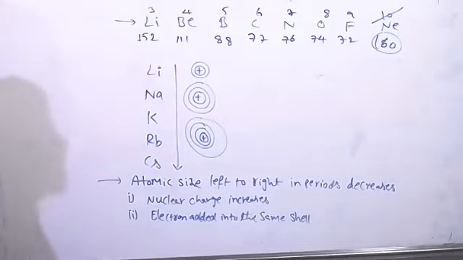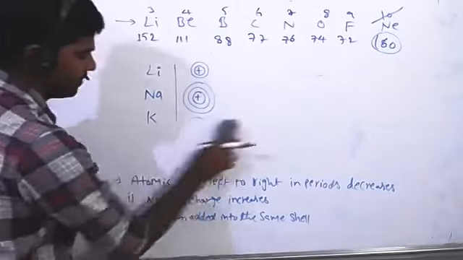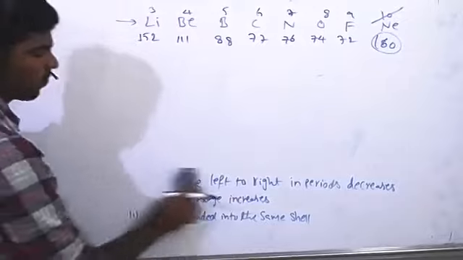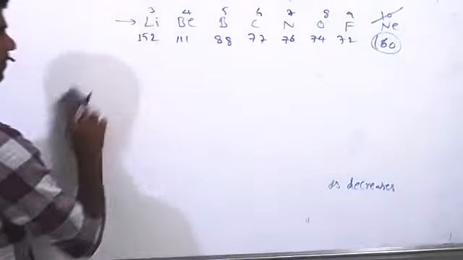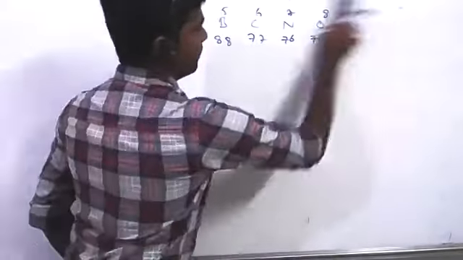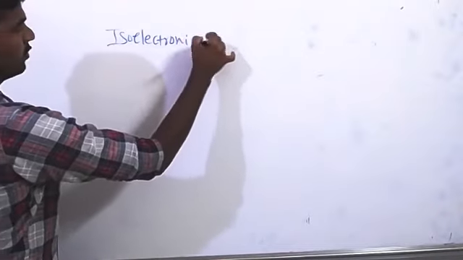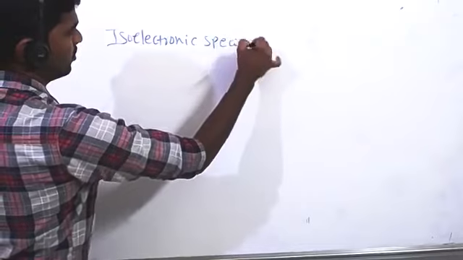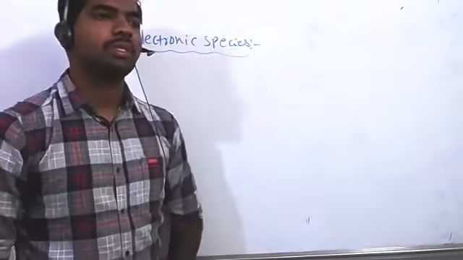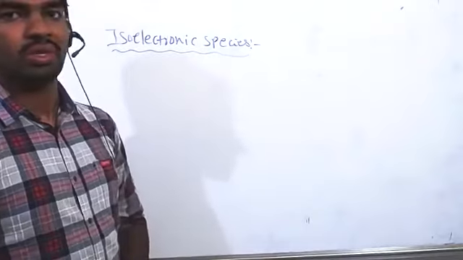Radius in isoelectronic species. A group of species having the same number of electrons are called isoelectronic species.